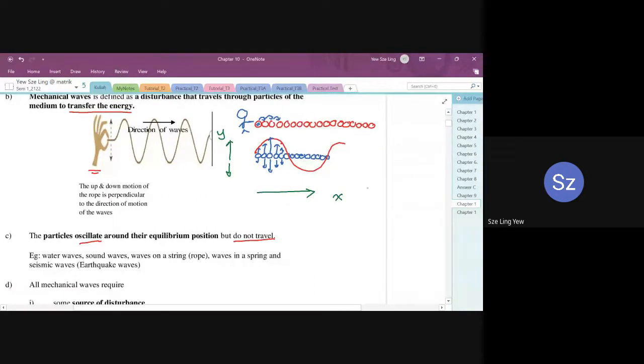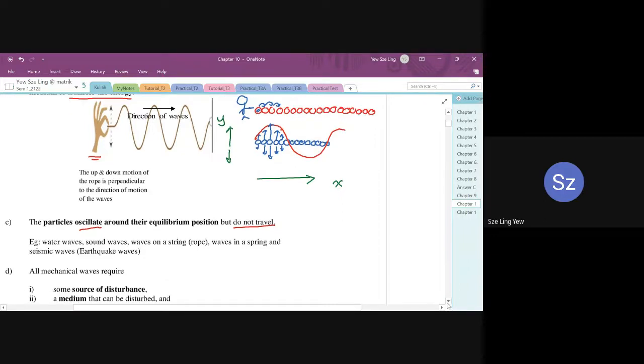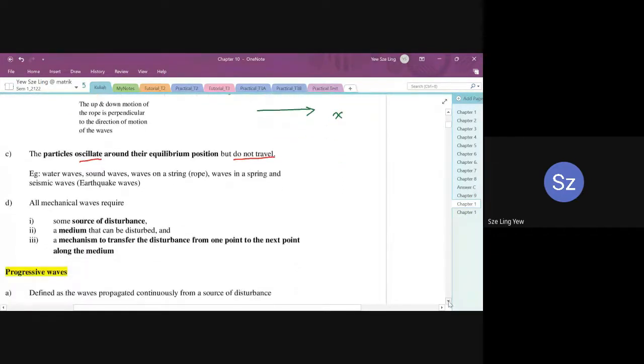The particle is not moving. The thing that is moving is the energy. It involves a transfer of energy from one point to another point. So one situation happens and it causes the first energy. It gives, it's not generate, it transfers the energy to the first particles, and then the particles start to oscillate. And then we can see a waveform being generated.